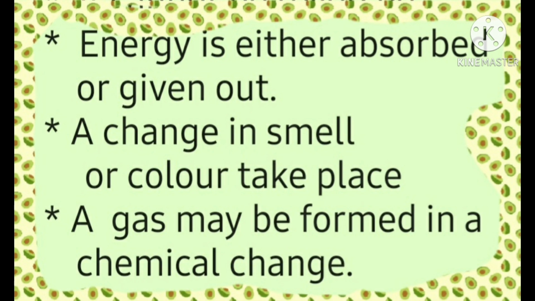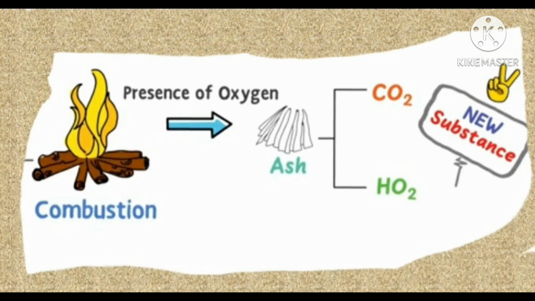Let us take an example to understand a chemical change clearly. If we burn a piece of paper with a lighted matchstick, then entirely new substances such as carbon dioxide, water vapor, smoke and ash are produced. So the burning of paper is a chemical change.